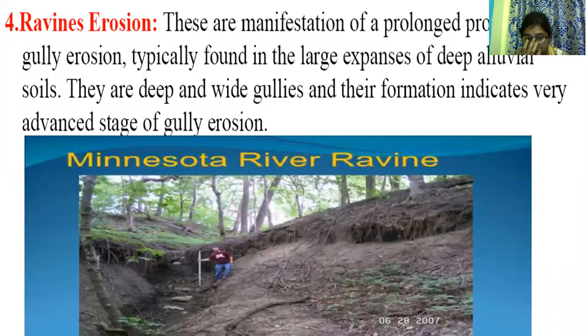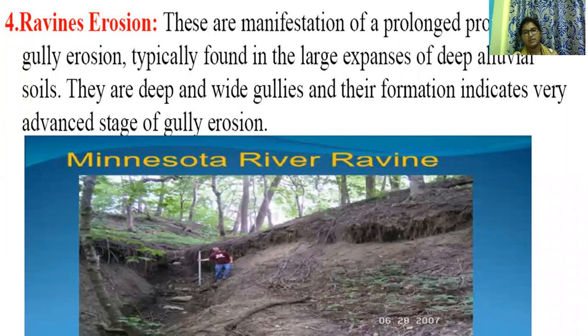And ravine erosion. These are a prolonged process of gully erosion, typically found in large expanses of deep alluvial soils. They are deep and wide gullies, and their formation indicates a very advanced stage of gully erosion.